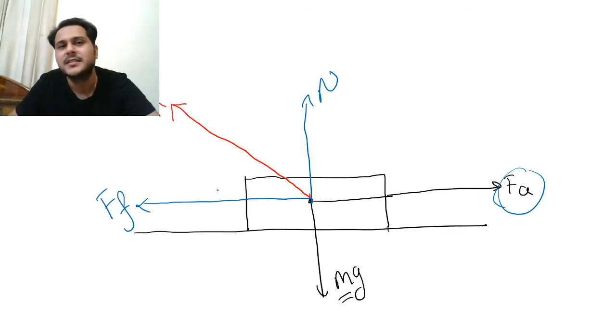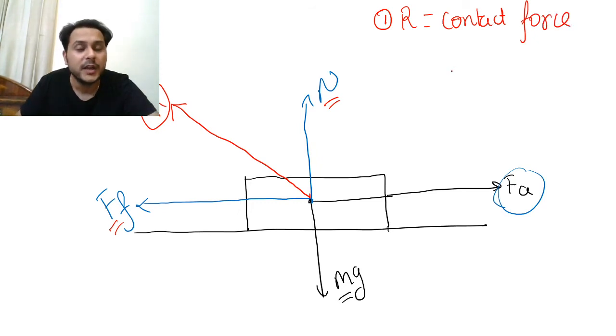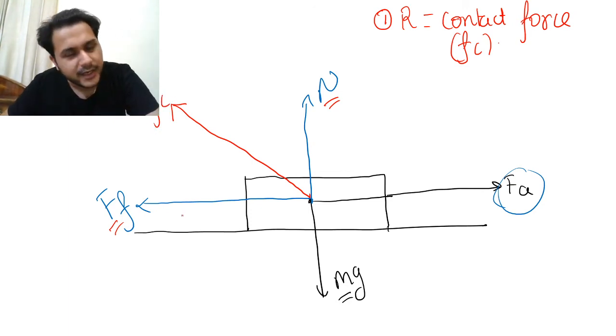This resultant force is named as R. Please understand my first point: the resultant of this normal and this friction force will always be known as the contact force. Let me mark it with FC, and I'm erasing this R. This will be FC. Okay, clear up to here?